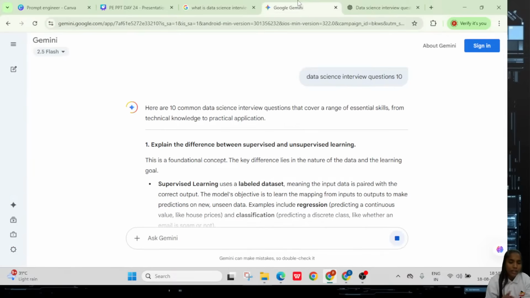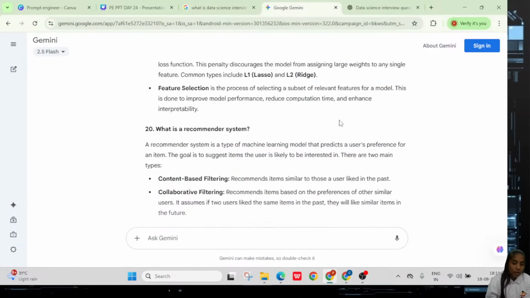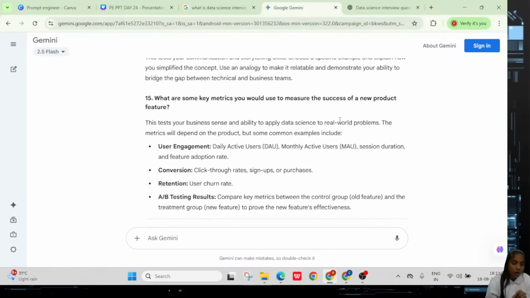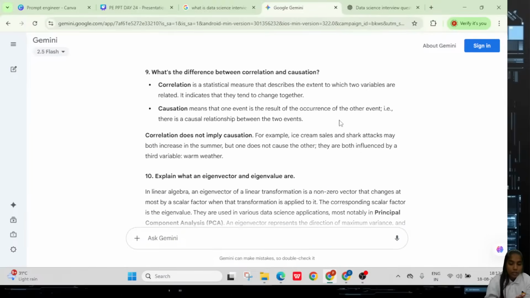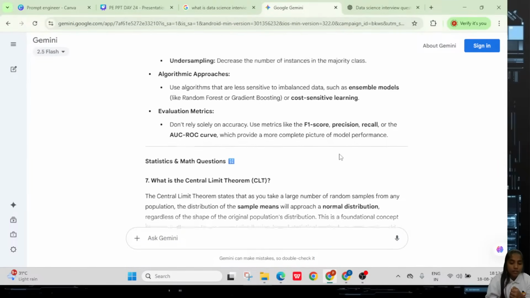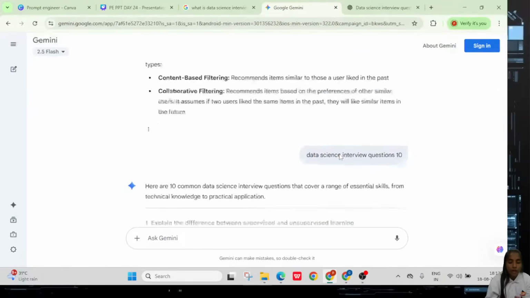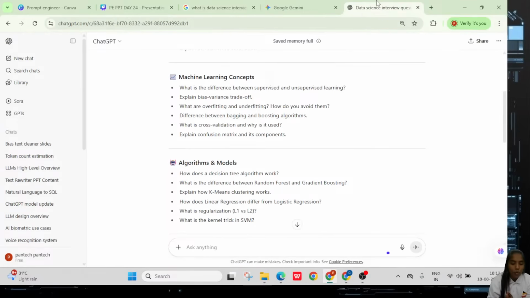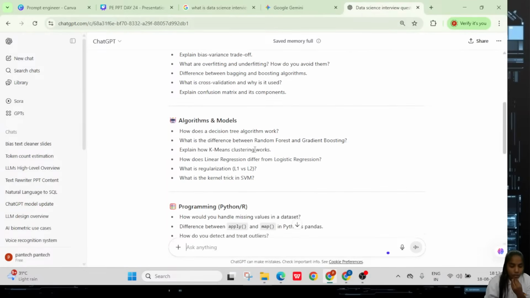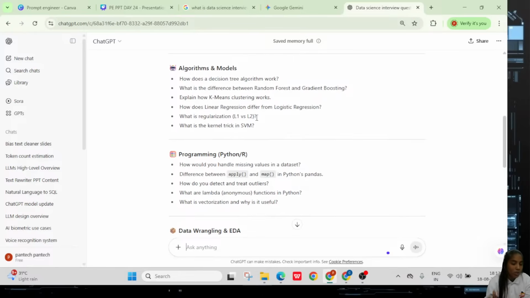Why didn't you get this previously? Previously, based on how you asked, it tried to give again, because what it's thinking is, okay, they already asked, so maybe I should give related ones. Without asking a proper question, people sometimes try to explore some information in the same manner, and it followed that. That's why I just opened a new one here. Here you can see algorithm and model based questions, whatever requirements you need. It's giving only the questions, not the answers, right?